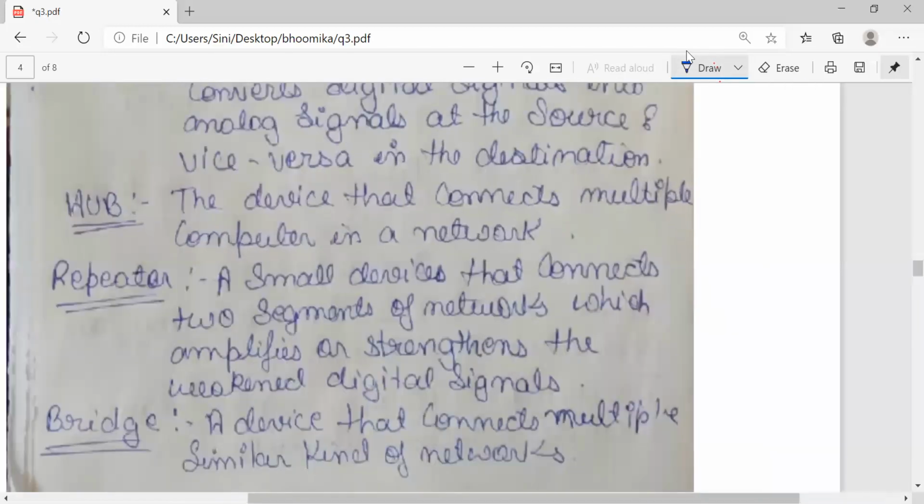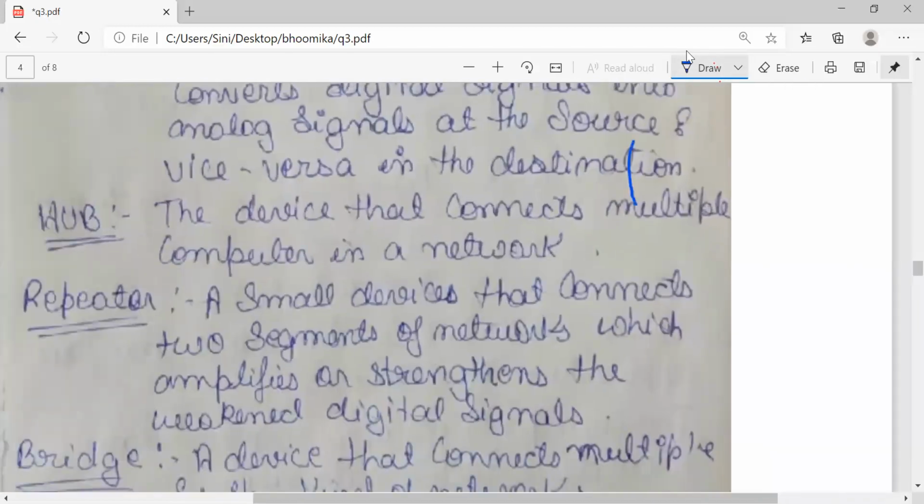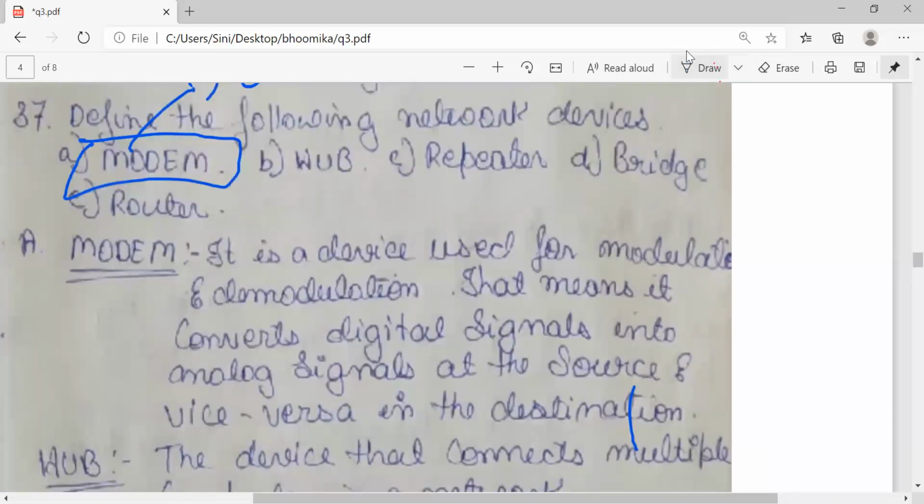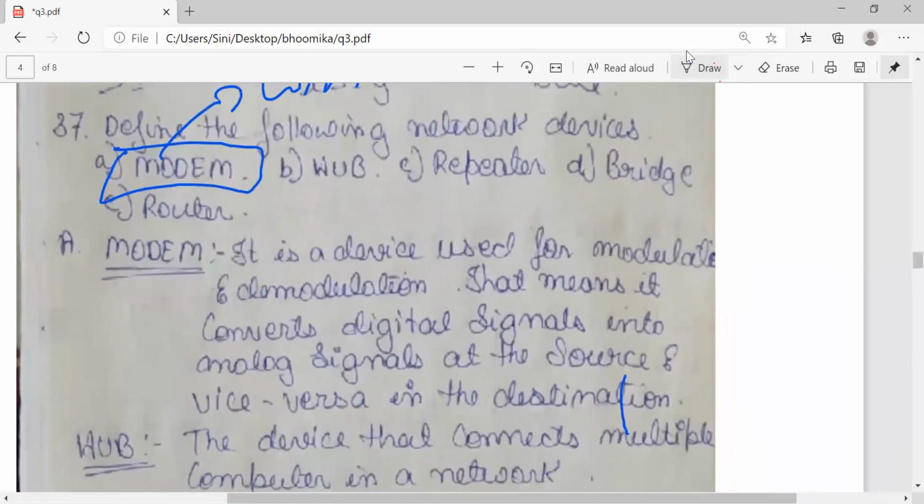For example, let's go down here. This particular one, the repeater. The main function of a repeater is, suppose I have a modem on my first floor, but I also have a third floor.